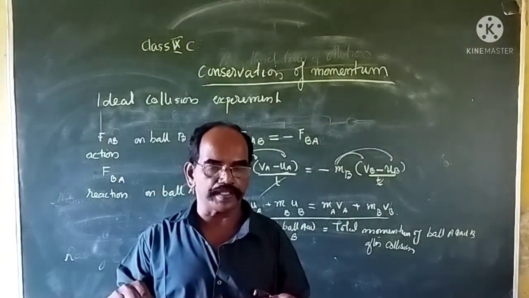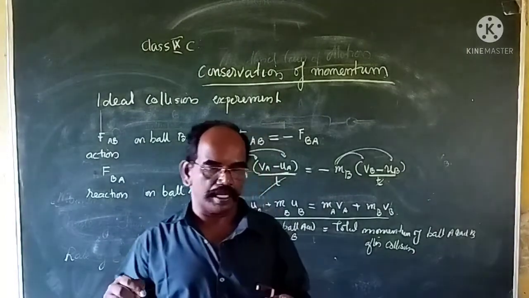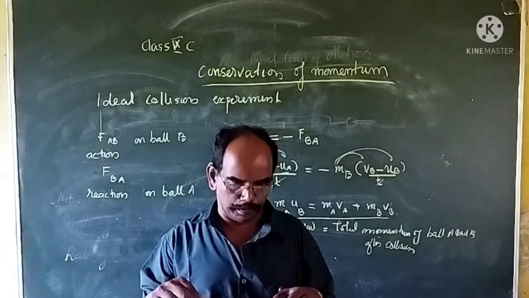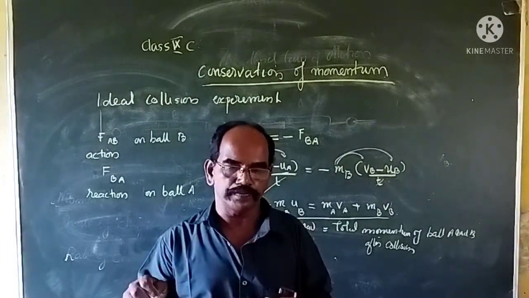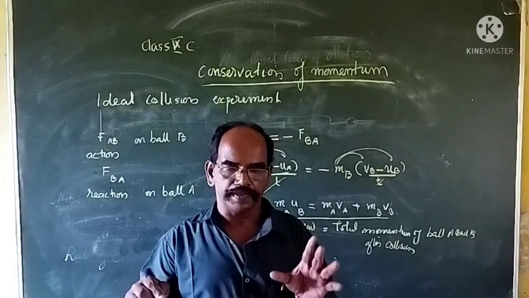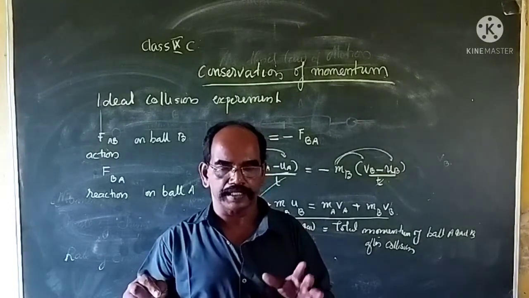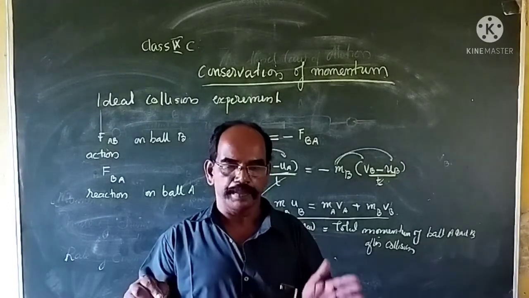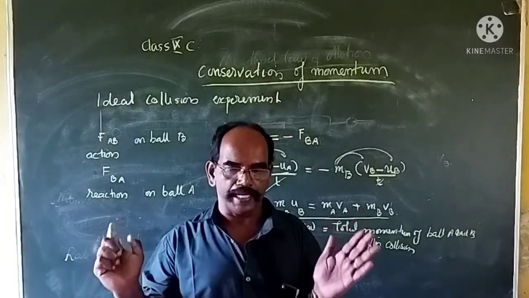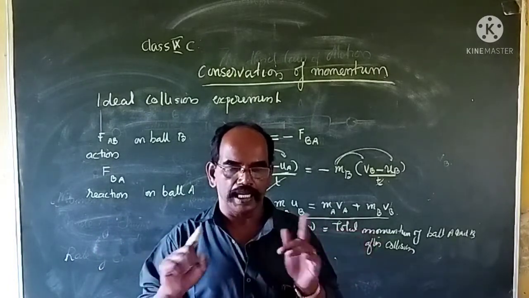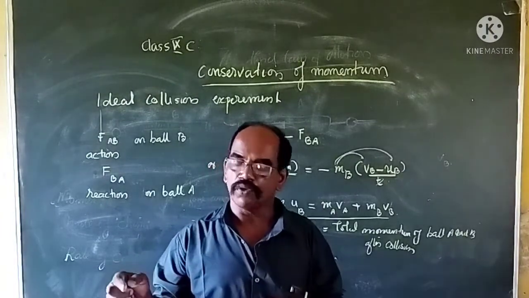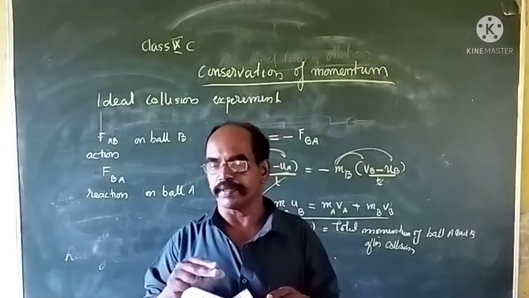Activity 9.5 is given there, so please read it. In your textbook, page number 132, the last paragraph of the ideal collision experiment is very important, and you must remember that the sum of momenta of two objects before collision is equal to the sum of momenta after collision, provided there is no external unbalanced force acting on them. This is known as the law of conservation of momentum.